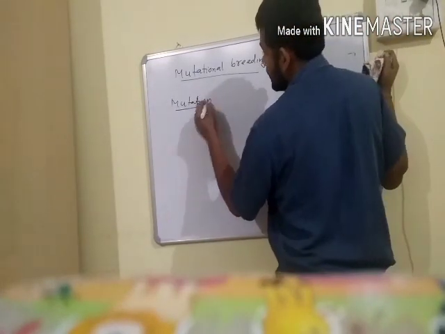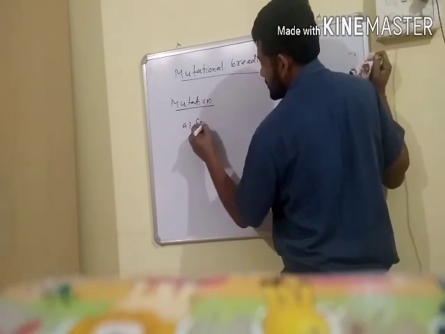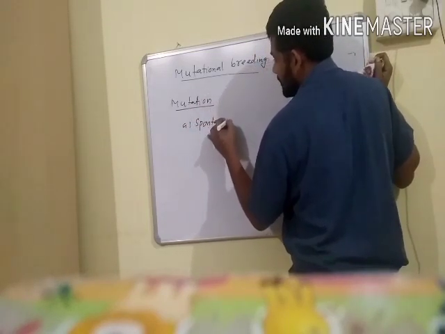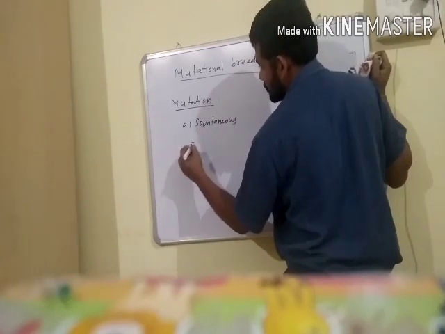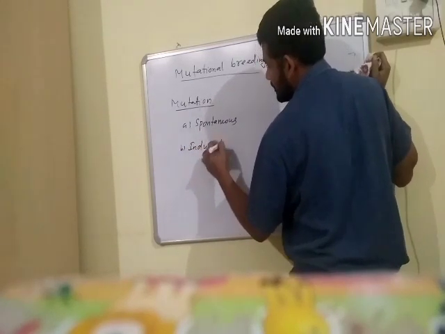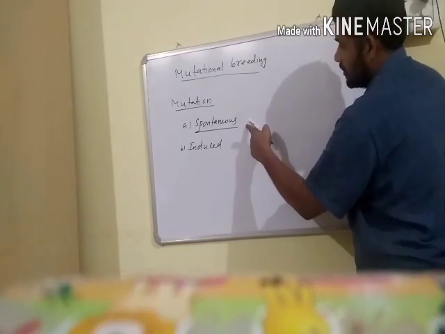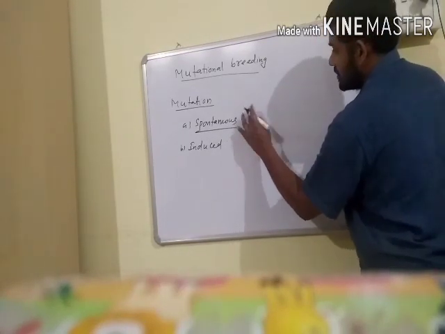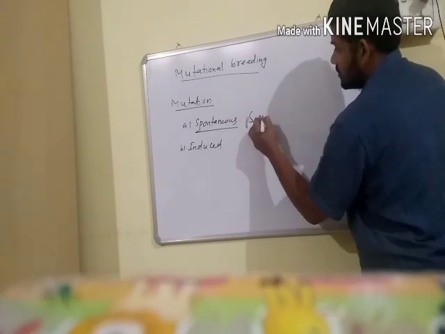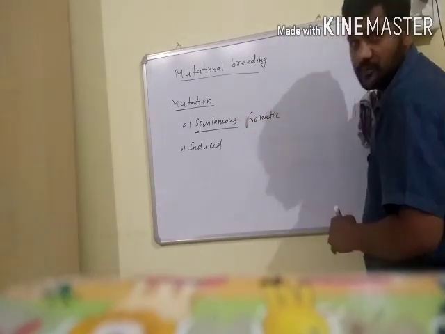And mutations are usually of two types: spontaneous mutations and induced mutations. Spontaneous mutations usually occur in nature. They occur spontaneously, and spontaneous mutations are also called somatic mutations.